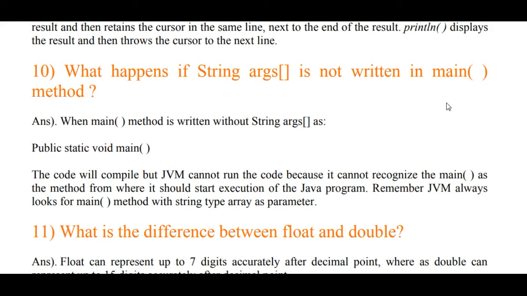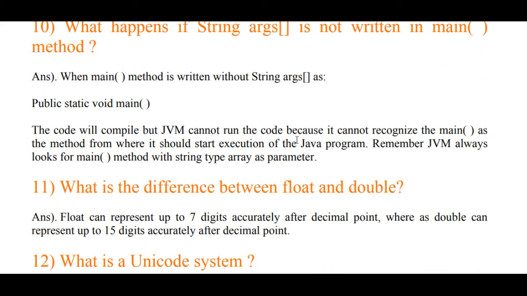Okay, what happens if string args is not written in main method? When main method is written without string args as public static void main, the code will compile, but JVM cannot run the code because it cannot recognize the main method as the method from where it should start execution of the Java program. Remember, JVM always looks for the main method with string type array as parameter. So we need string args in public static void main.